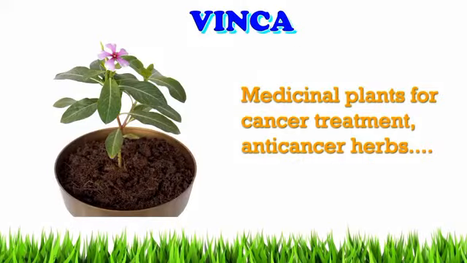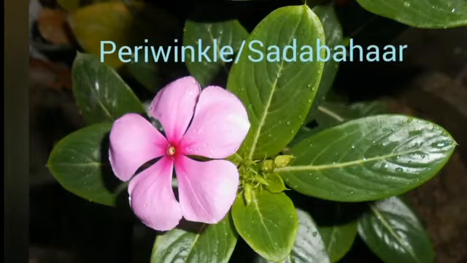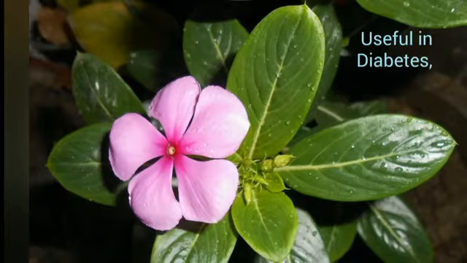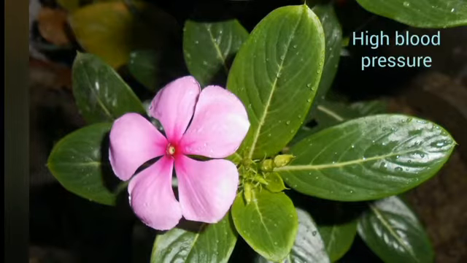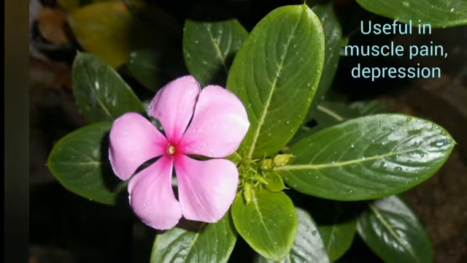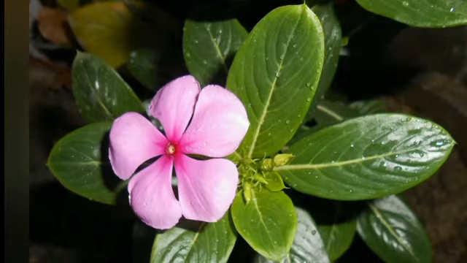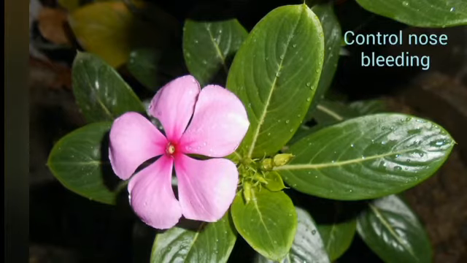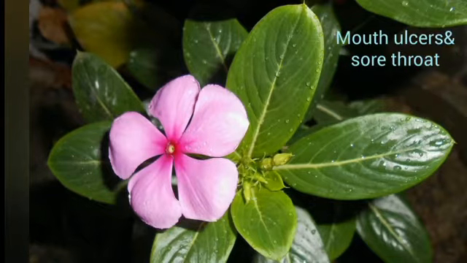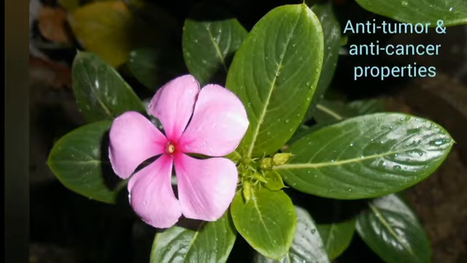Children, the next herbal plant is Vinca rosea. The botanical name is Catharanthus roseus. In Tamil, it is called Nithya Kalyani. The medicinal drug is alkaloid. The useful part is the whole plant. Normally, it cures muscle pain, depression, and particularly cancer and leukemia, and also controls nose bleeding and gum bleeding. It is also commonly used in villages for mouth ulcer and sore throat.